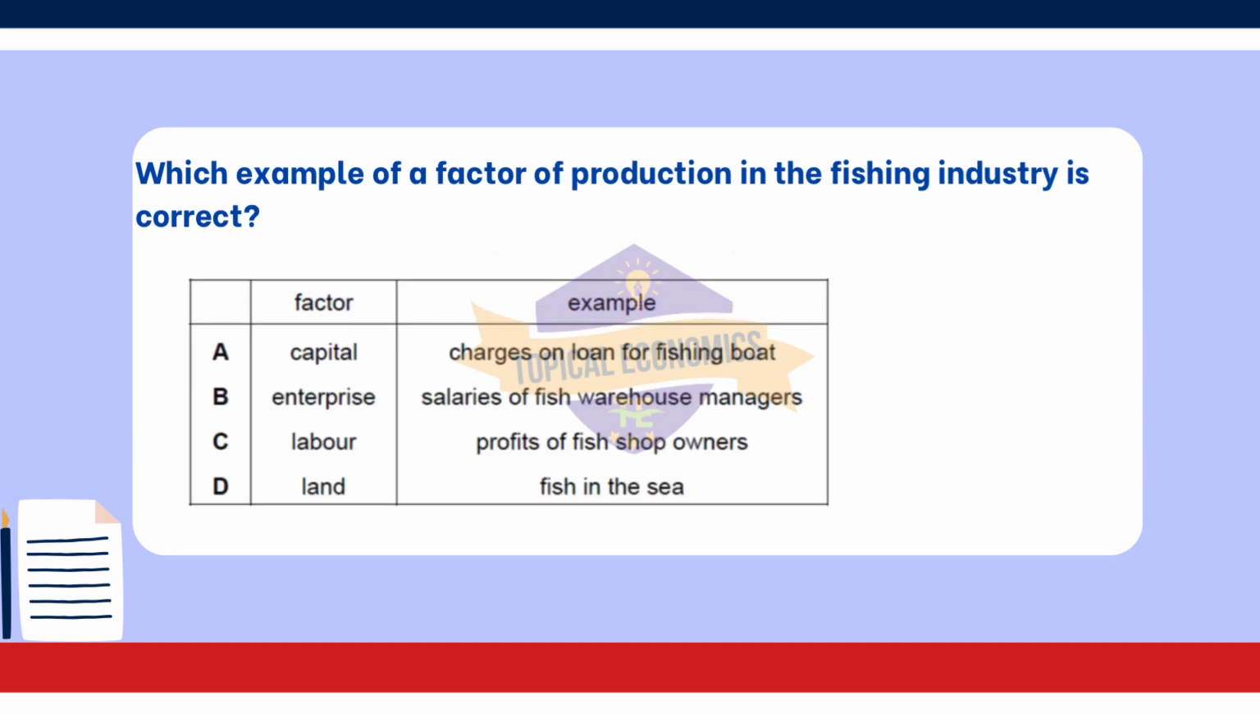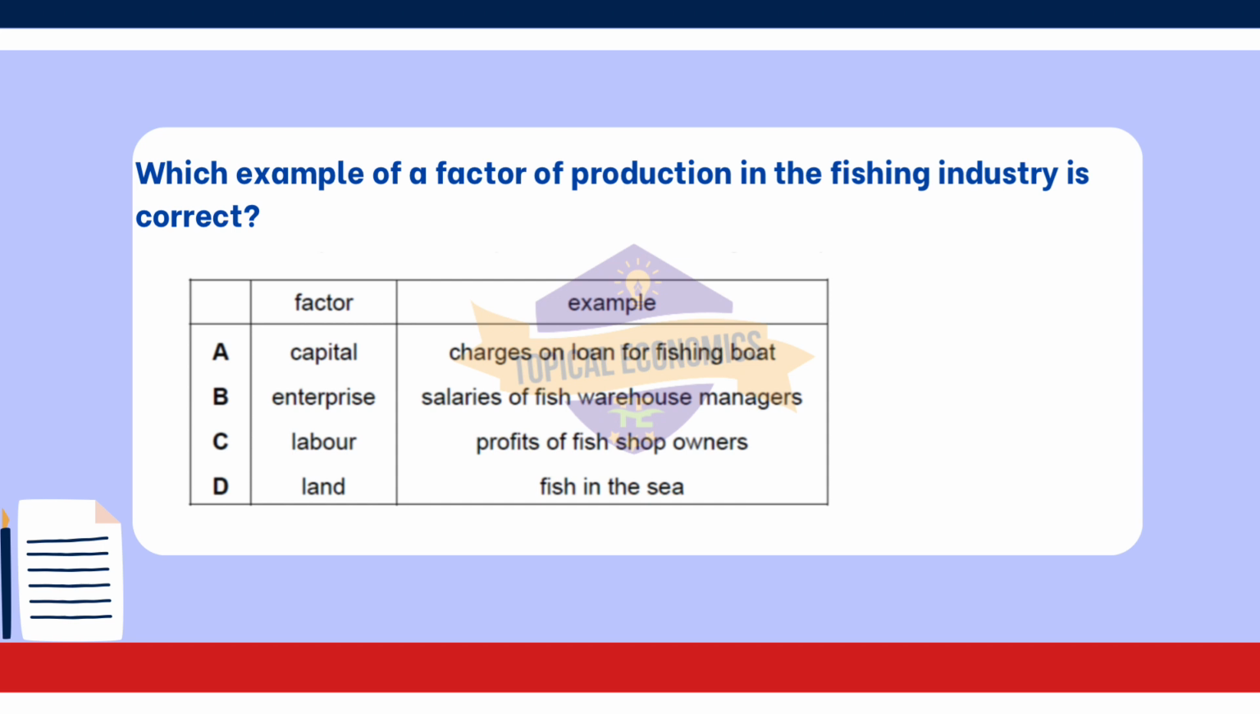Moving on with question 21. Which example of a factor of production in the fishing industry is correct? This question is from year 2018 October-November version 3 paper. The correct answer for this question is option D, land, fish in the sea. Land refers to all natural resources used in production. In the fishing industry, fish in the sea are a crucial natural resource that is harvested for economic activity. This aligns perfectly with the definition of land as a factor of production.